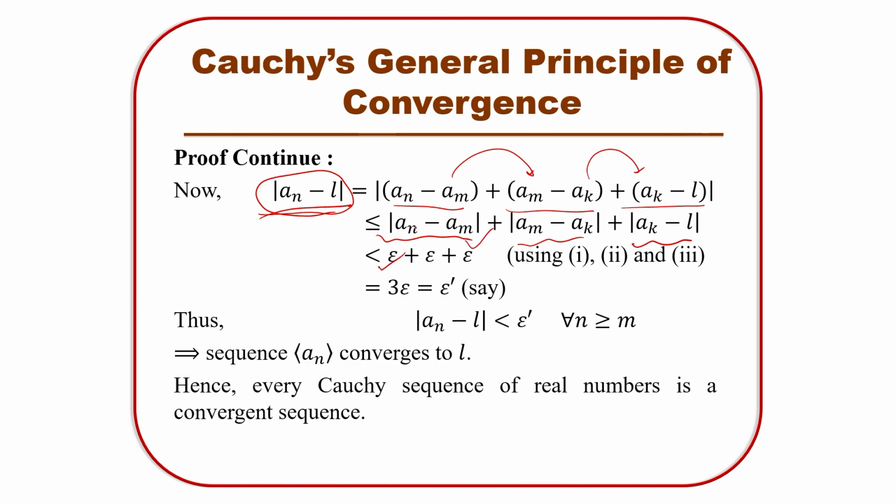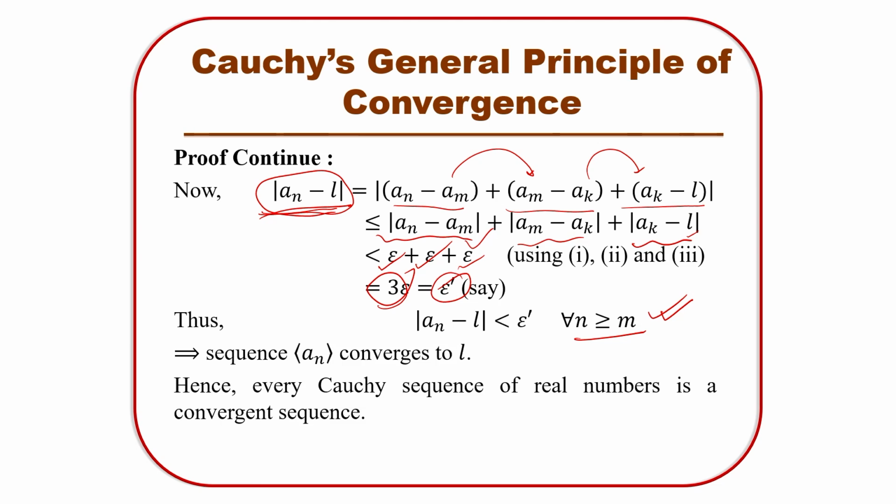This is from 1, so this is less than epsilon. This is from the second, so |a_m minus a_k| is less than epsilon. a_k minus L is the third one, so it is less than epsilon. So using 1, 2, 3, we will find that |a_n minus L| is less than 3 epsilon, and this can be renamed as epsilon dash. So that means we have |a_n minus L| less than epsilon dash for every n greater than or equal to m, and henceforth sequence a_n converges to the limit point L. Hence every Cauchy sequence of real numbers is a convergent sequence.